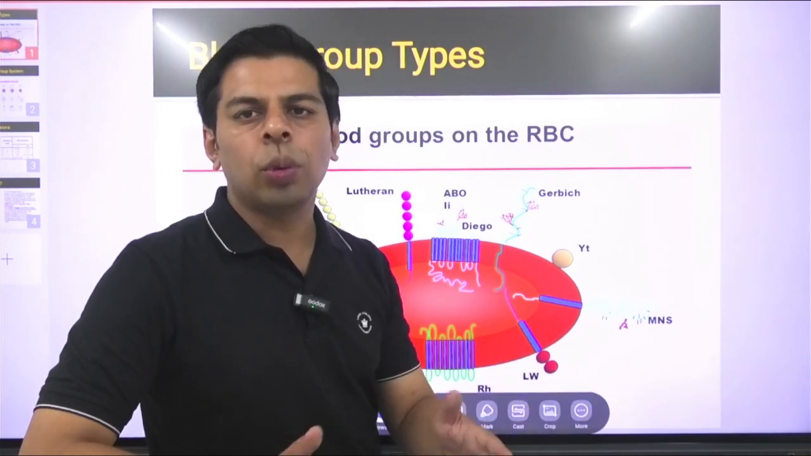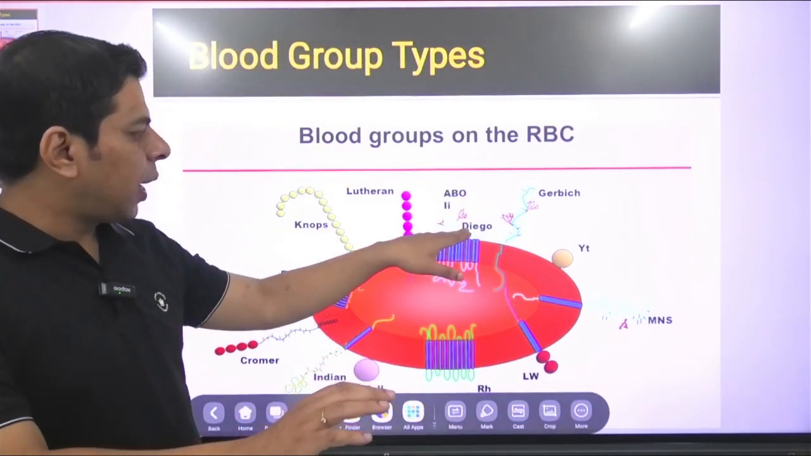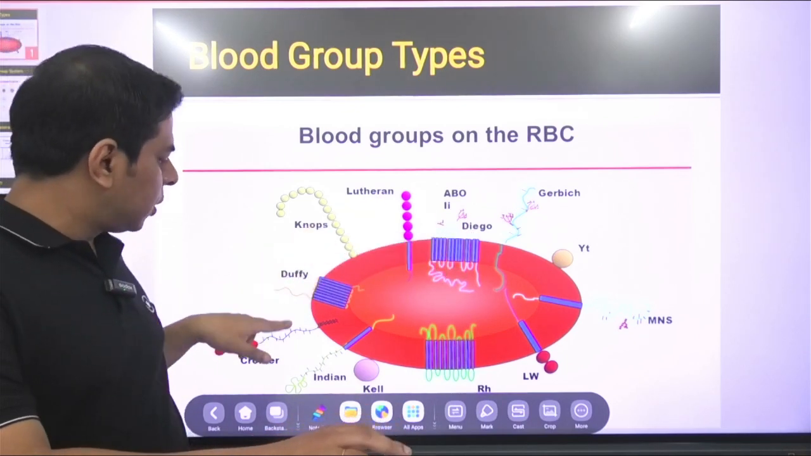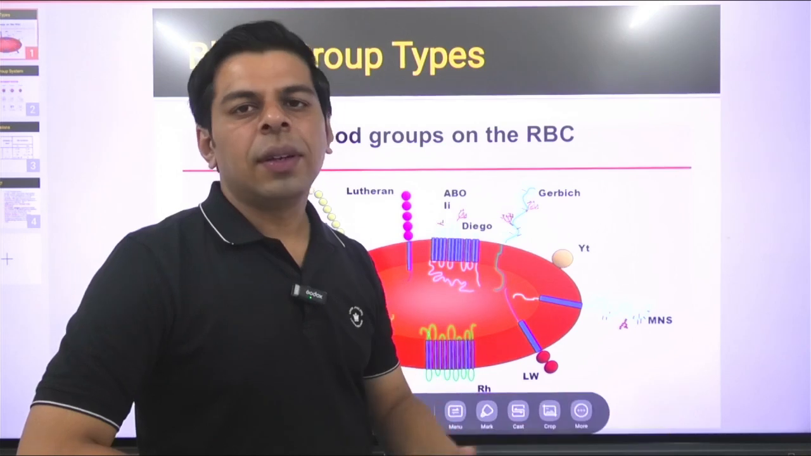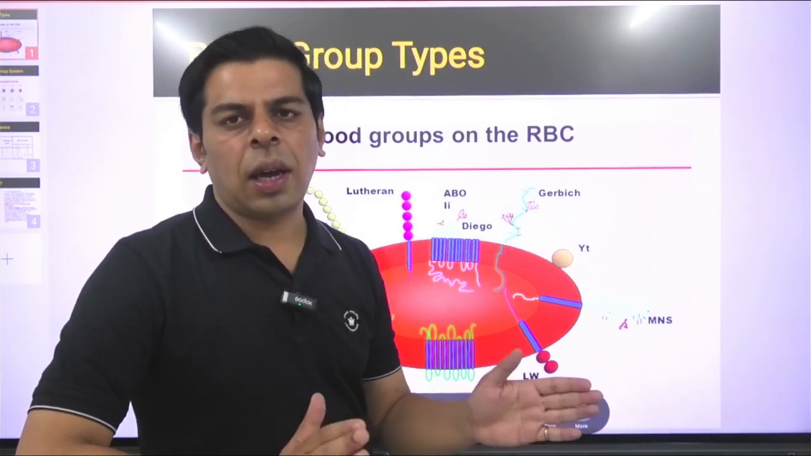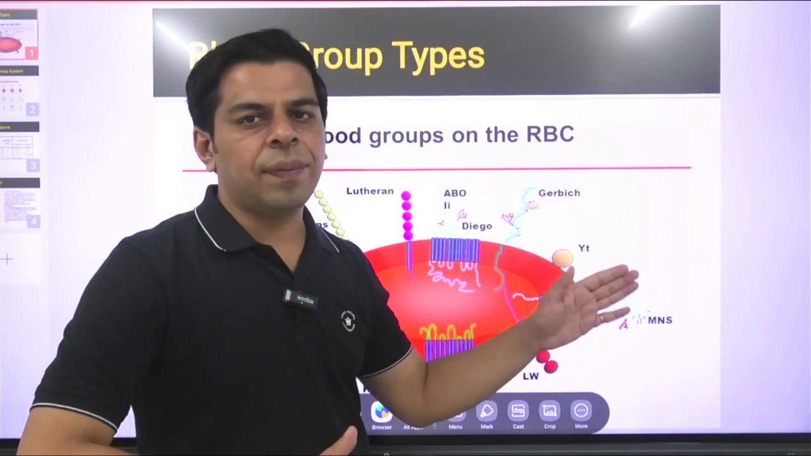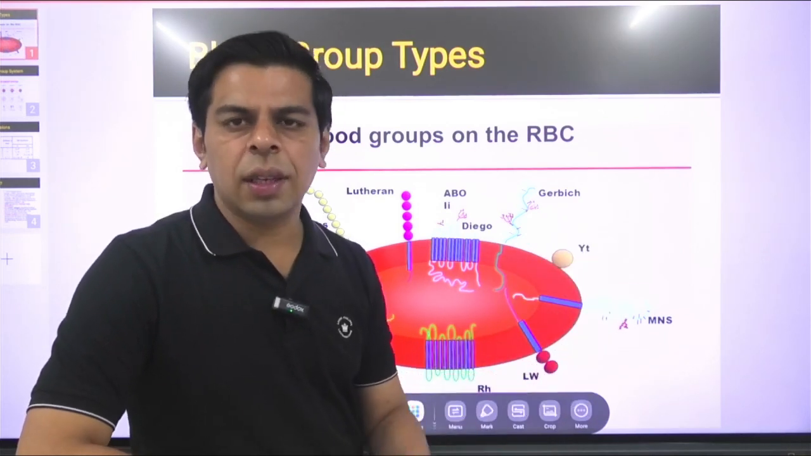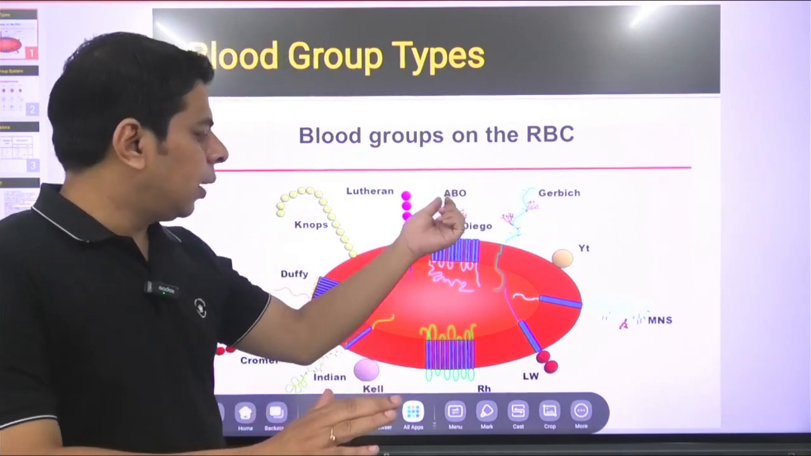So basically a superficial question can be, they might just skip ABO and just mention Diego, Lutheran, Knobs, Duffy, Kell, RH, and ask what exactly they are representing. In that scenario, the answer would be straightforward: these represent the different types of blood groups which are prevalent. Even though, from a qualitative point of view, you should be thorough with ABO and RH.